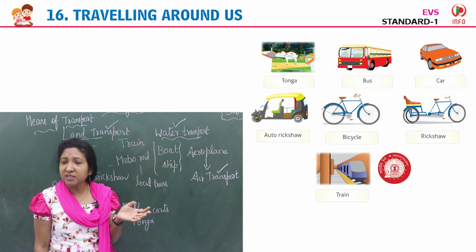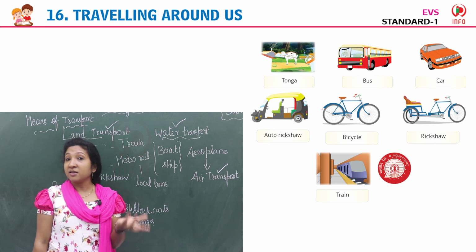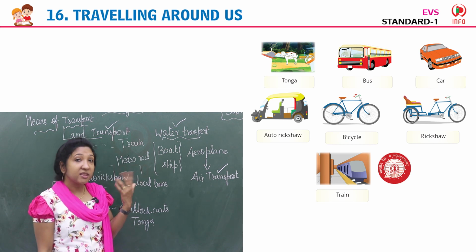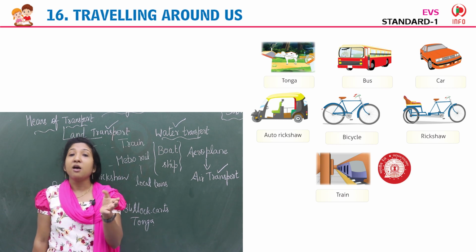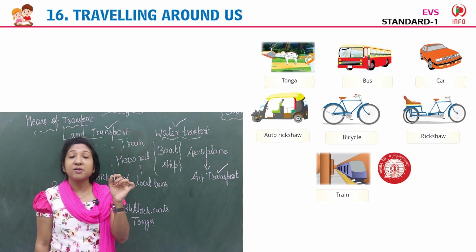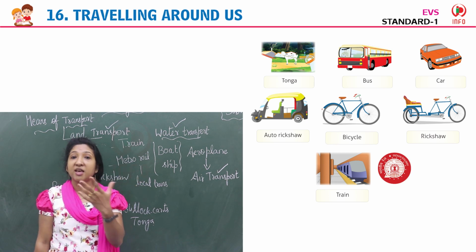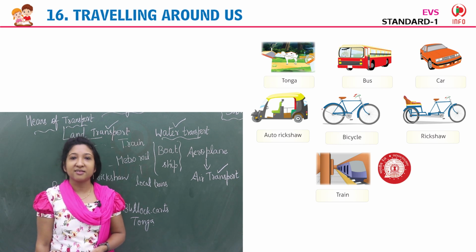Is it your favorite land transport? Yes. So just think and tell me which is your favorite land transport, or just write a few examples of land transport which are your favorite, 2 or 3. Okay? Yes.